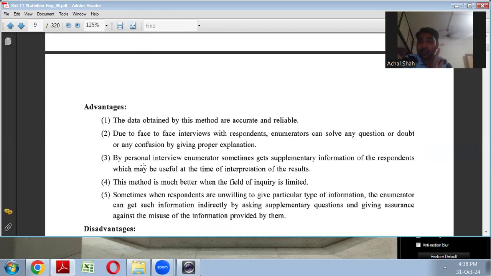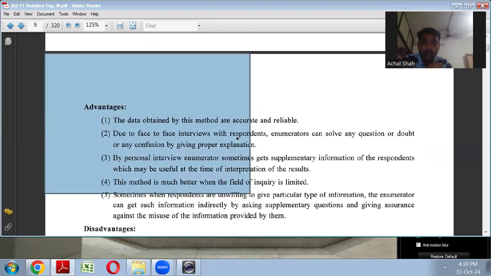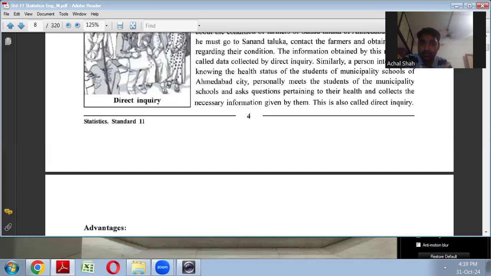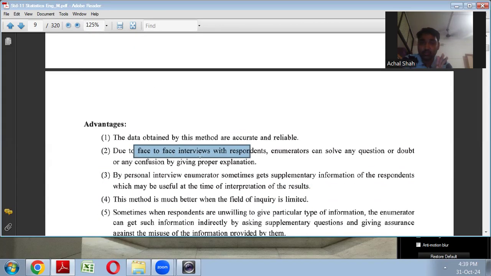Now, let's see what advantages there are of this method. First is accuracy and reliability. You are very accurate and very reliable when you resort to this method. The reason being the person himself is collecting the data. So it is very accurate and very reliable. Then second, there is face-to-face interview. You have seen in the picture, he is present. There is face-to-face conversation. So at that time, if any question or doubt is there in the mind of the farmer, that can be solved easily. Okay, so a proper answer you will get.